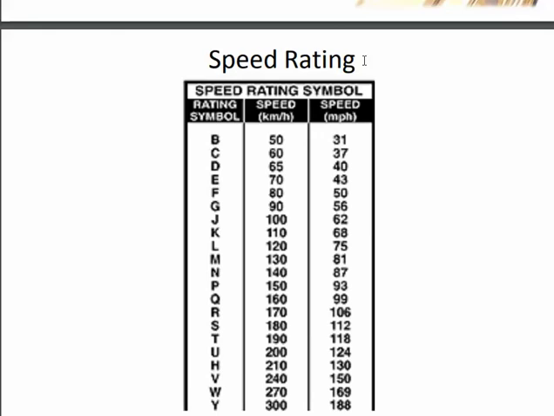Now we have the speed rating. If we have the B symbol over the tire, it means the speed limit will be 50 km per hour. Simultaneously it will increase downward, and if we have the Y marking over the tire, it means our vehicle tires have the capacity to run at 300 km per hour, by which we are not getting any wear or distortion in the tire.